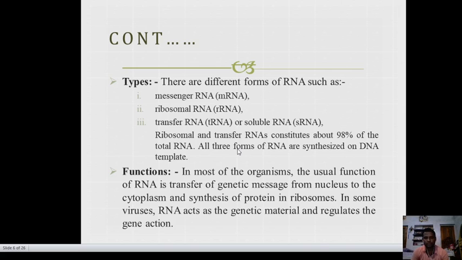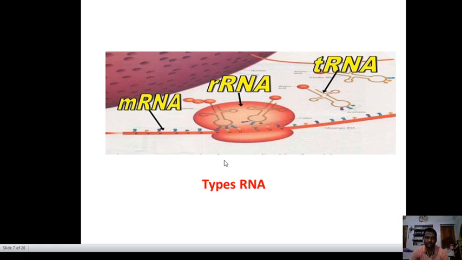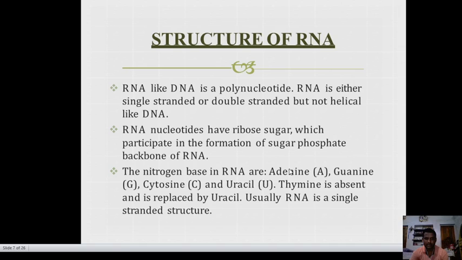Function: in most organisms, the usual function of RNA is transfer of the genetic message from the nucleus to the cytoplasm and synthesis of protein in the ribosome. In some viruses, RNA acts as a genetic material and regulates gene action. This is the mRNA, this is the rRNA, this is the tRNA, the types of RNA.